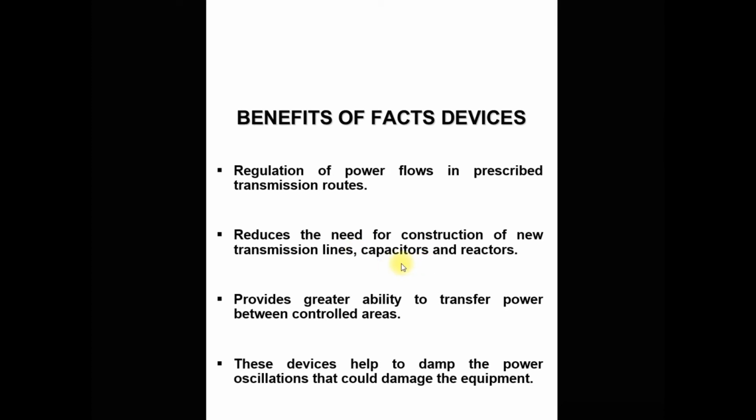One of the benefits of FACTS devices is that they increase the power transfer capability. A previously erected transmission line is designed for a particular load. Suppose in future the load demand increases, then by using FACTS devices we can increase the power transfer capability, so we do not need to erect a new transmission line, capacitor or reactor. There is no need for an extra transmission line to provide power to a new node in the future.